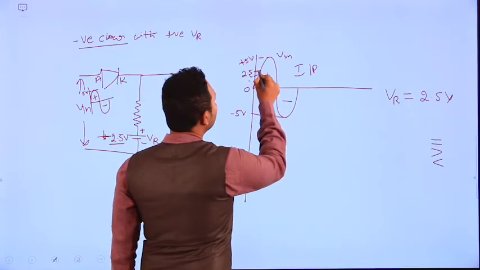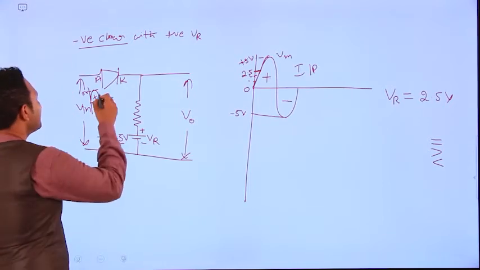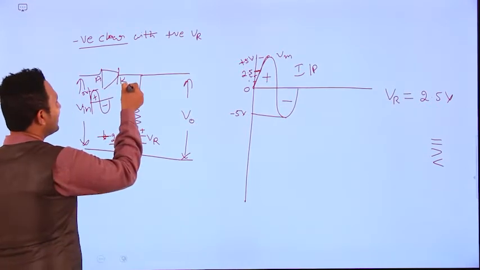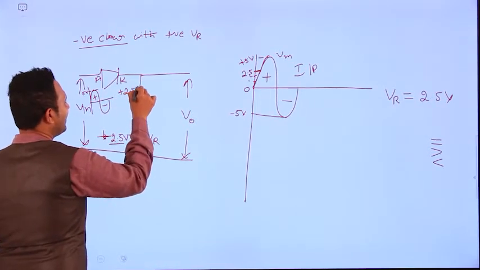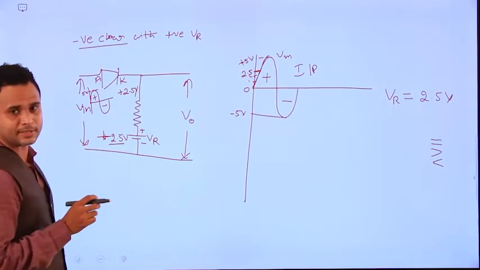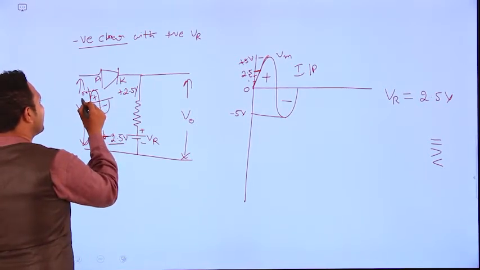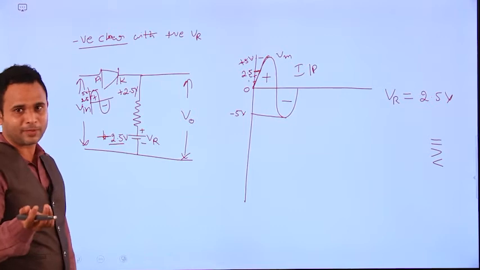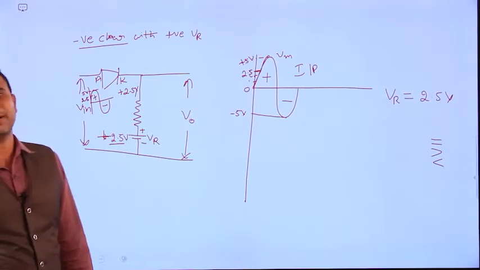So beyond the 2.5 volts means greater than 2.5 volts. Here the voltage is very low. So here our voltage is plus 2.5 volts, right? Up to 2.5 volts we are comparing with the positive 2.5 volts, so the diode is in the idle state. Beyond the 2.5 volts, meaning greater than the reference voltage, the diode is in forward bias, right?